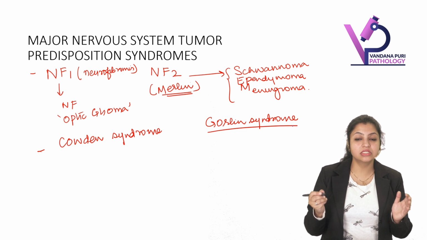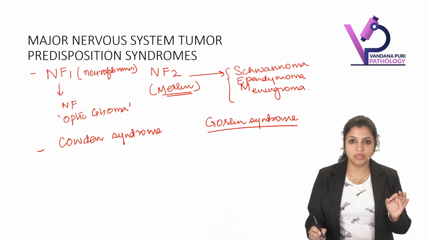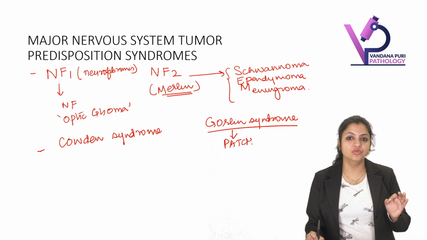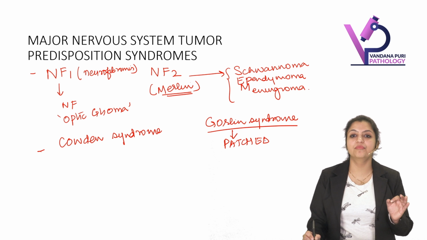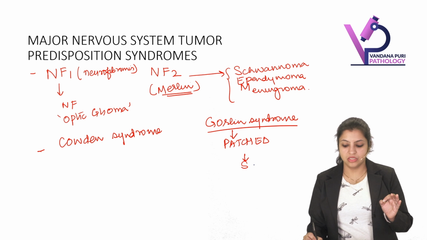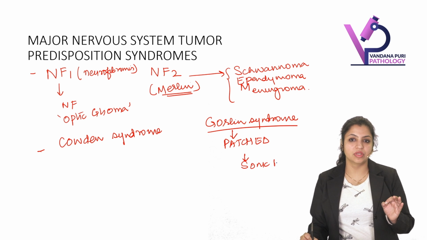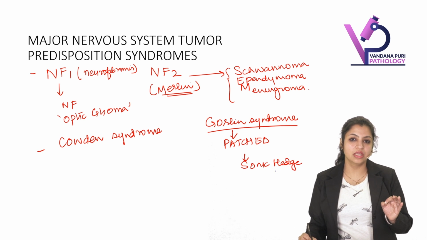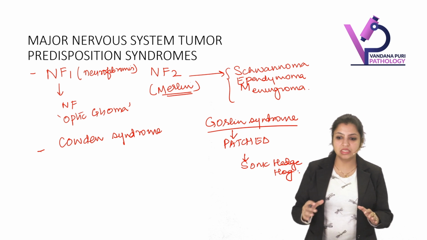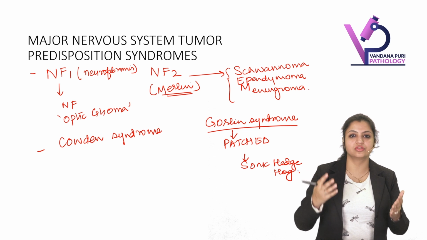So Gorlin syndrome is very, very typical because it is associated with PTCH gene mutation. This PTCH gene controls the sonic hedgehog pathway. So this sonic hedgehog pathway is basically helpful in the morphogenesis of the brain.